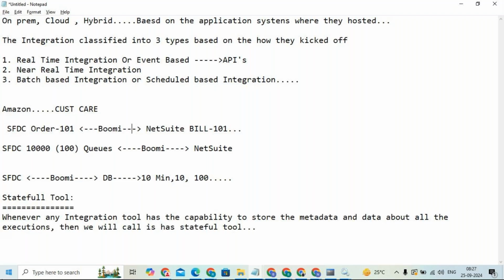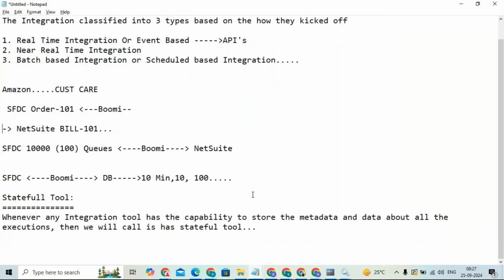So if any integration tool has the capability to maintain such execution details or data, then we call it a stateful tool.